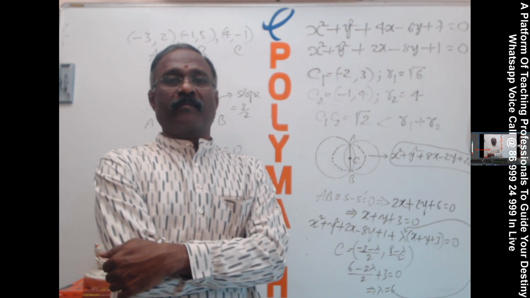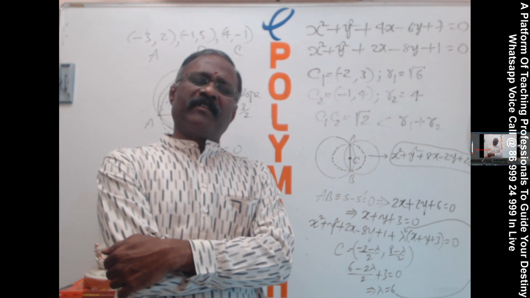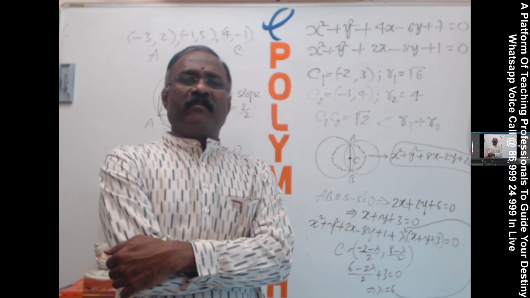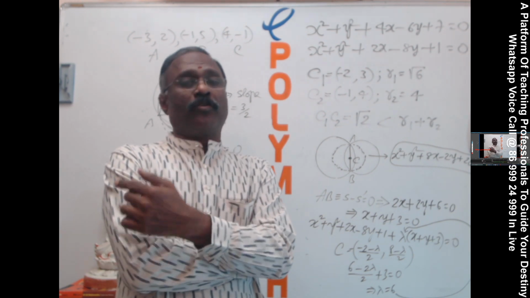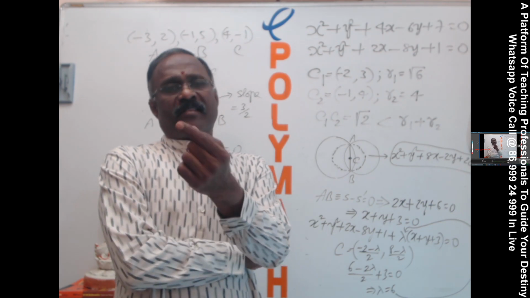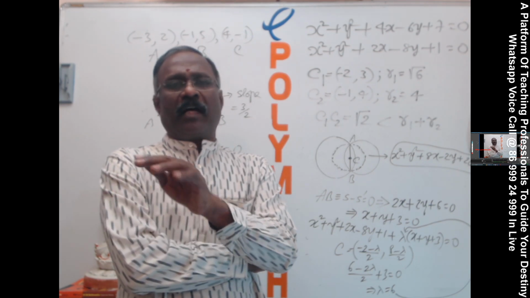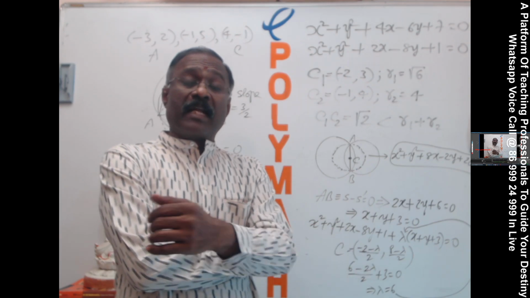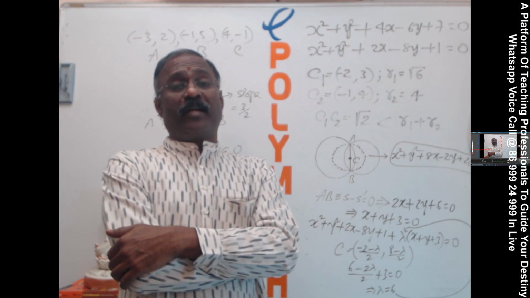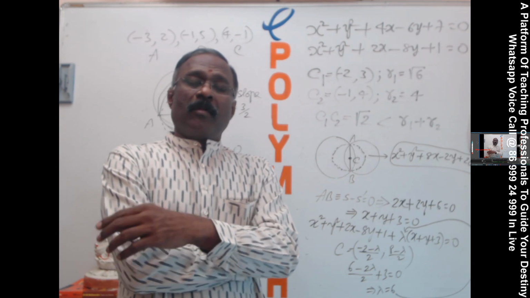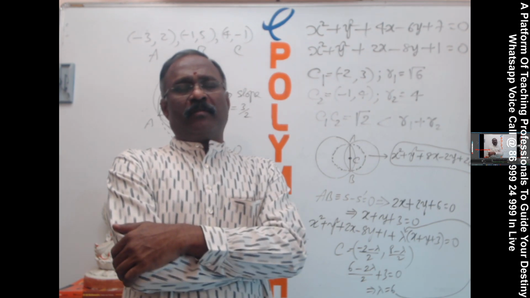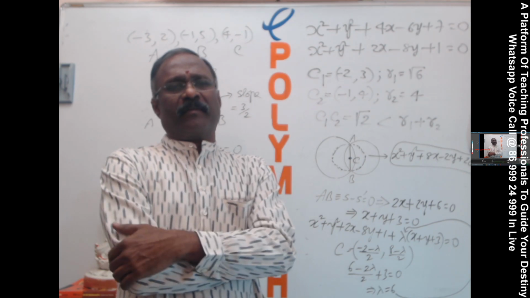This model is important. So in the system of circles, whatever the circle you need in the system, you need an extra condition to be given. With that extra condition, we get the value of lambda. Here, how do we get the value of lambda? Generally, students get confused here because the extra condition is not directly given.